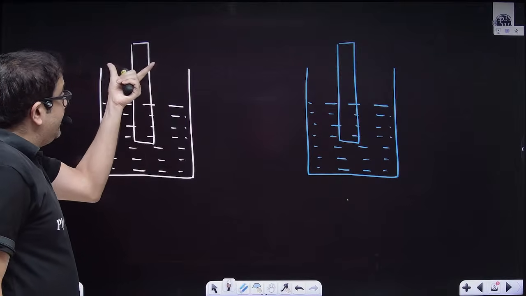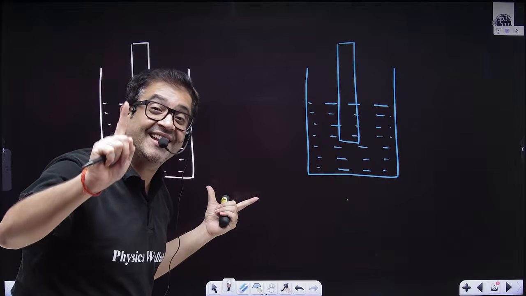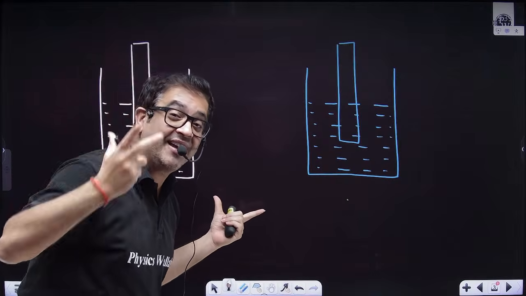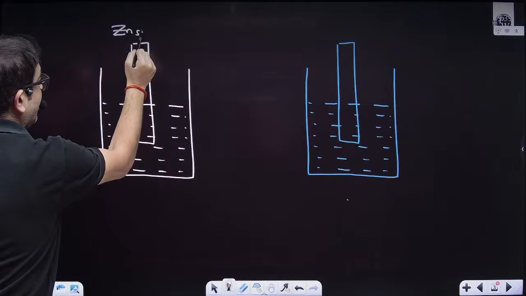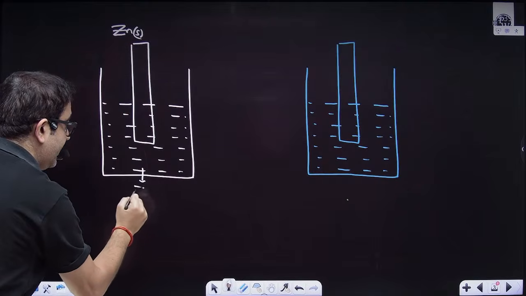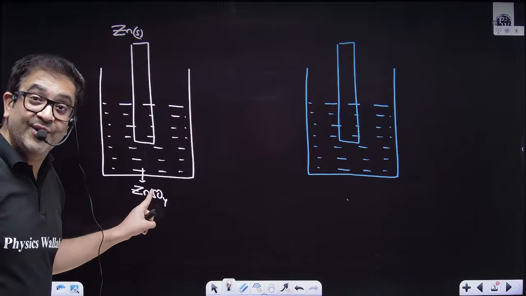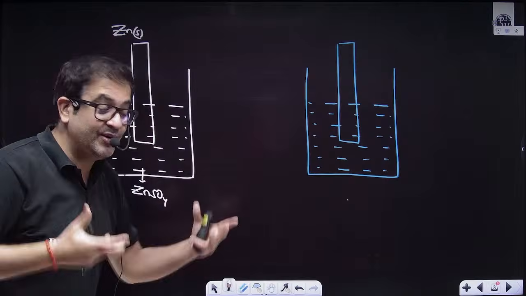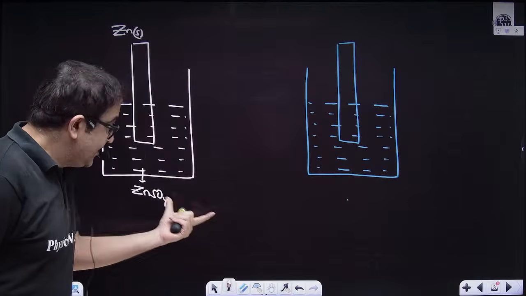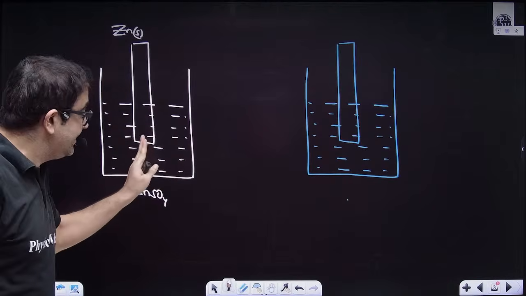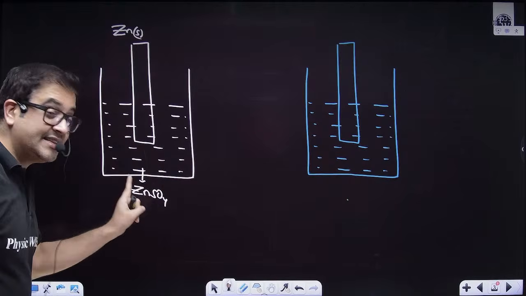Once you dip any metal in water, water is not conducting. That means it is not producing a sufficient number of ions. If I add, for example, a solid zinc rod and dip it in ZnSO4, zinc sulfate, here you have Zn plus 2 and sulfate also. Still it is neutral because it gives Zn plus 2 and an equal number of sulfate ions. So once this salt has gone in water, the water is still neutral. But now the water has become conducting because this is an ionic compound.